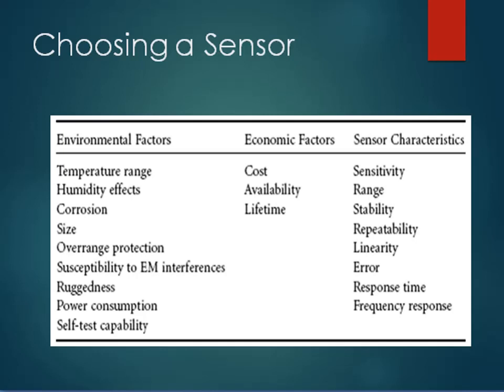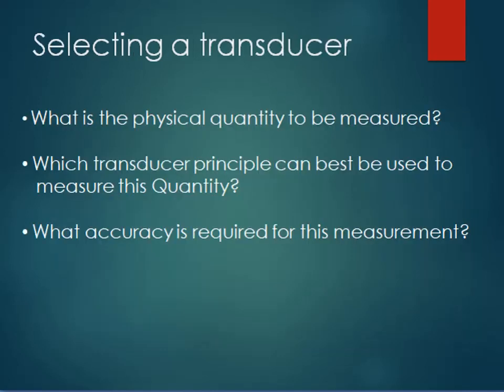Based on the sensitivity, you are going to choose a sensor because sometimes you need highly sensitive sensors for your application. Similarly, sometimes range matters a lot. If you want to measure a temperature up to 1000 degrees Celsius, you must choose a sensor that will be compatible to measure that kind of temperature, that kind of range. Stability, repeatability, linearity, all these characteristics are also important while choosing a sensor.